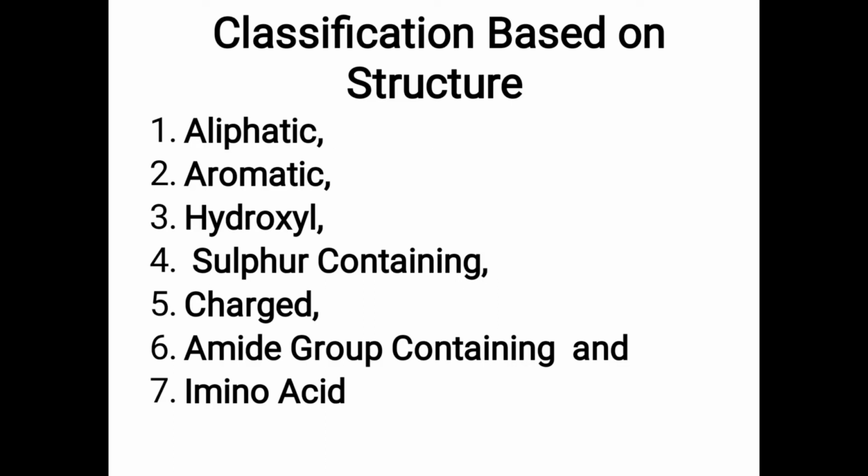So let us see the classification. Based on the structure, amino acids are classified into 7 groups: aliphatic amino acids, then aromatic, hydroxyl, sulfur containing, charged, amide group containing, and imino amino acid. 7 groups you have to mention with the example.